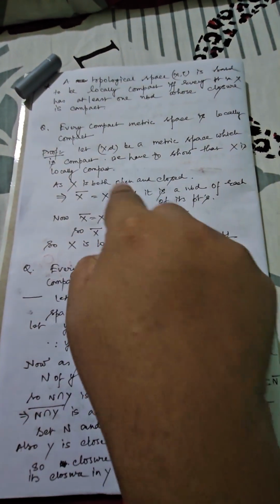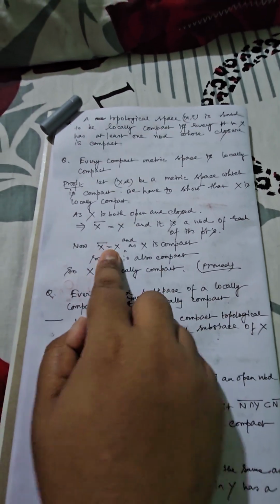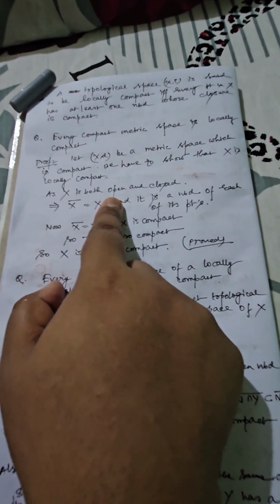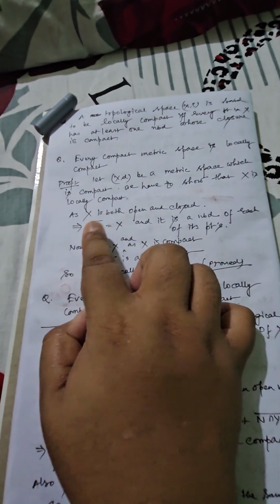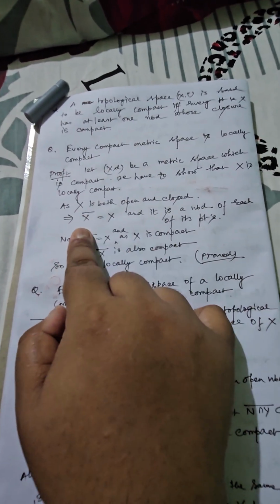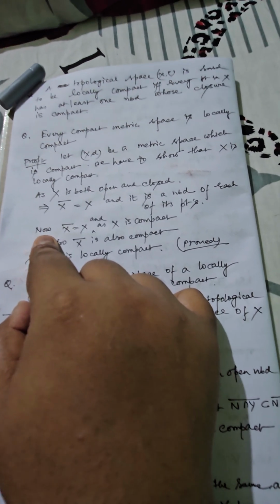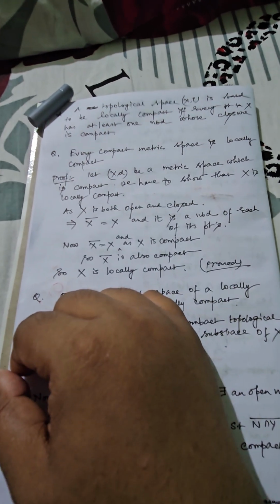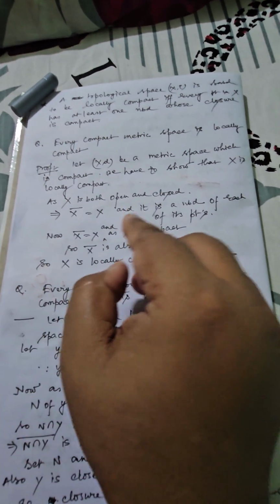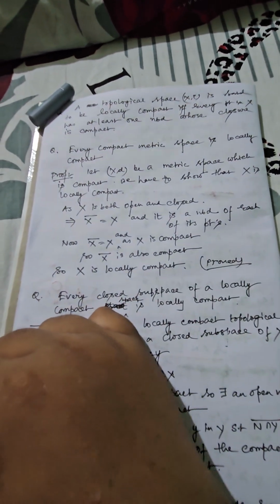Why? Because it follows from the definition of an open set. Whenever you consider an open set, every point belonging to that open set is behaving like a neighborhood of that point. Technically you can see X contains all possible limit points, so it is definitely closed. And obviously X is compact because it is mentioned in the question. You are considering a compact metric space, and because X is identical to X bar, automatically X bar is also compact.